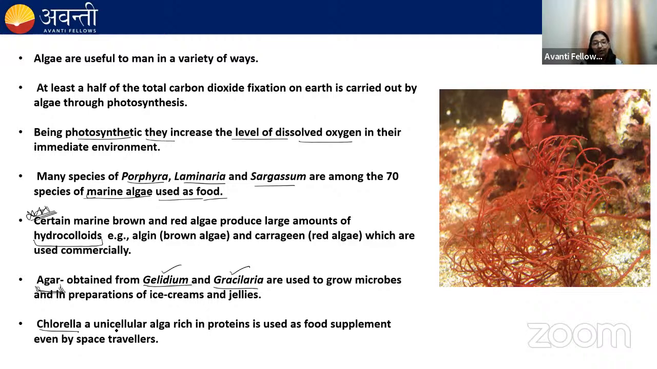Next one is Chlorella. Chlorella is a unicellular algae and it is rich in protein. So it is used as a food supplement by the space travelers. Please remember the examples of hydrocolloids: algin is produced by brown algae, carrageen is produced by red algae. It's very important. Agar is obtained from Gelidium or Gracilaria. Chlorella, which is rich in protein, is used as a food supplement by the space travelers. Please remember these 3 points. It's very, very important.